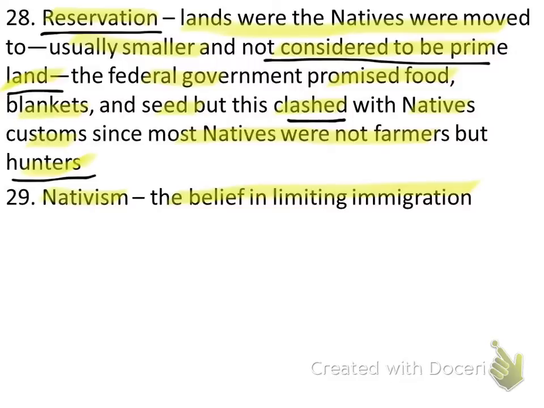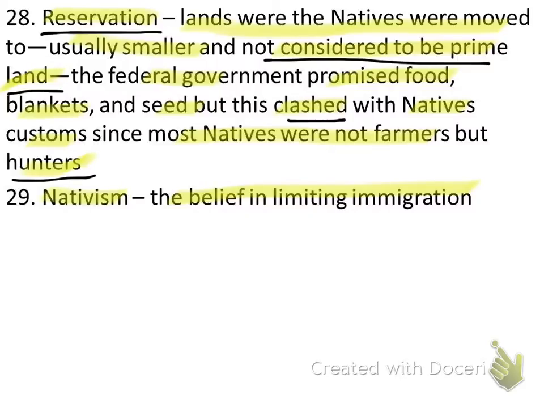Do we have nativists to this day? Yeah, we do. By and large today, most people who are opposed with immigration are opposed with the illegal immigration that we see so often today, as opposed to just immigration as a whole. By and large, most people today have no problems with immigration. Their problem is with the illegal immigration and the large amounts of money spent on illegal immigrants to house them, to feed them, to clothe them, to educate them, to take care of them medically, and on and on. Anyway, so nativism is that concept.